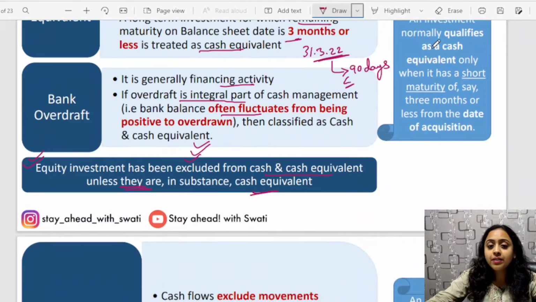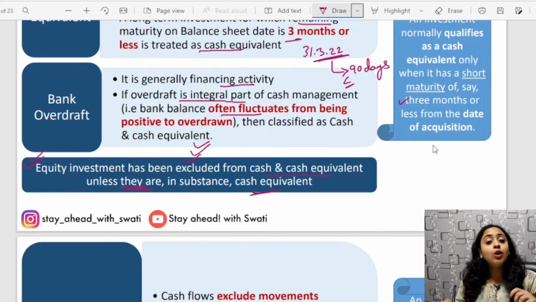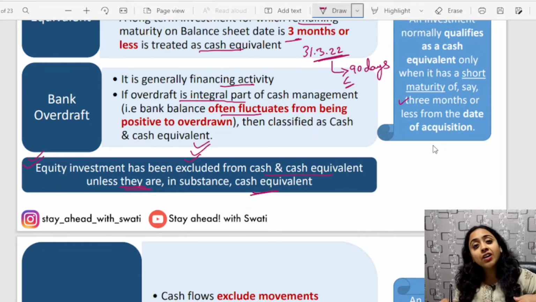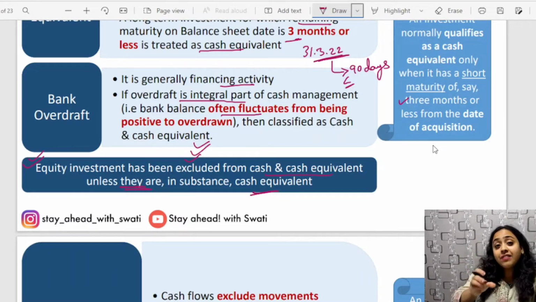An investment normally qualifies as cash and cash equivalents only if it has a short term maturity of up to 3 months or 90 days from the date of acquisition. But a long term investment which has an upcoming maturity of 3 months remaining, then such remaining balance of 3 months or lesser can be considered as short term. Even though it is long term, if the remaining balance is less than or equal to 3 months or 90 days, then this can be considered as cash and cash equivalents.